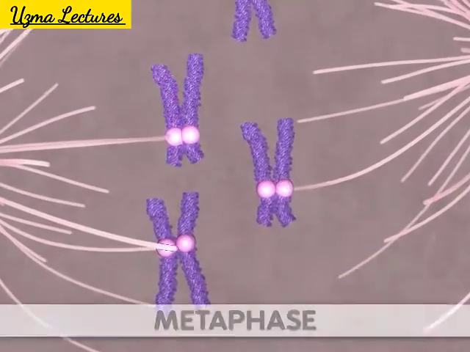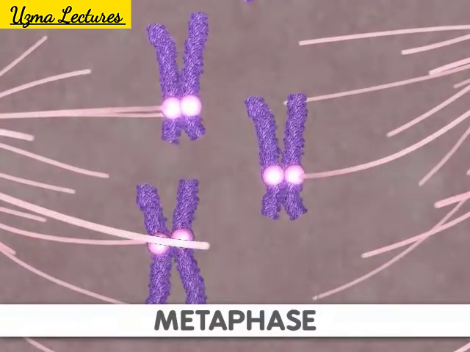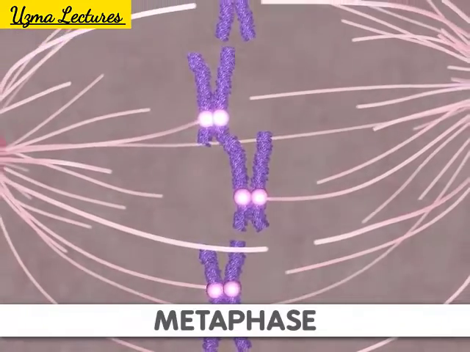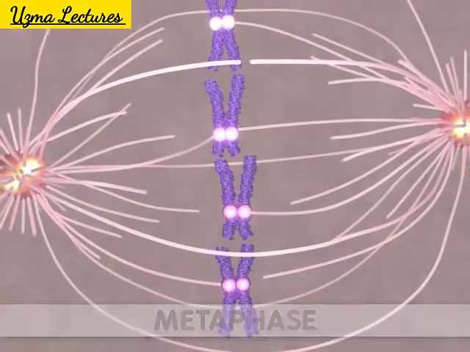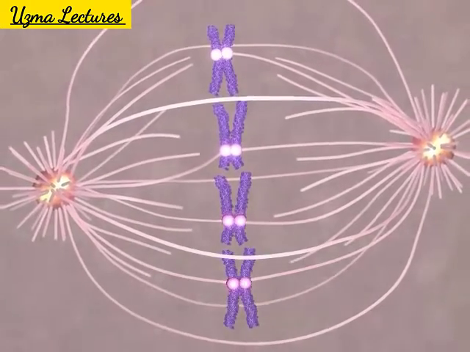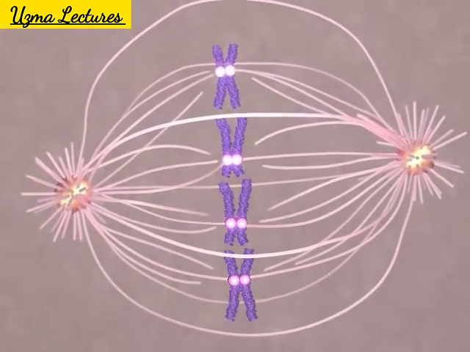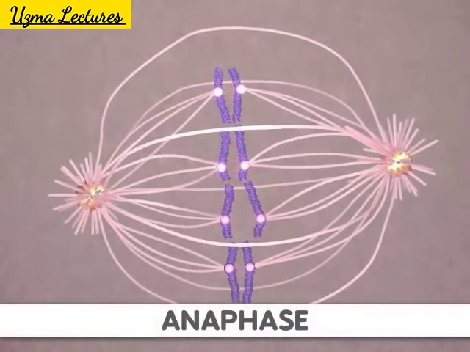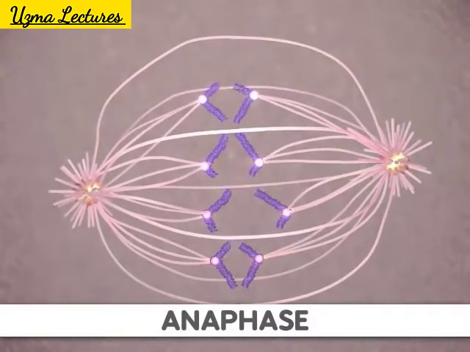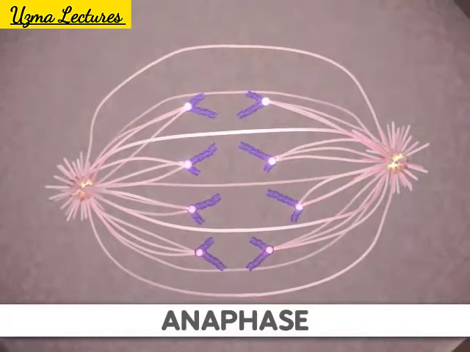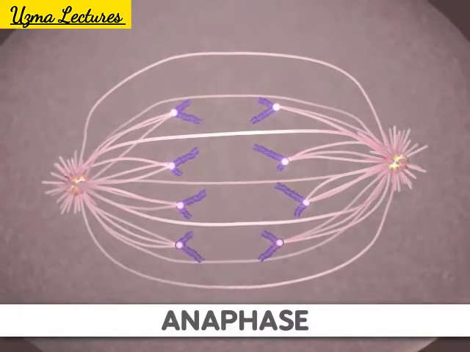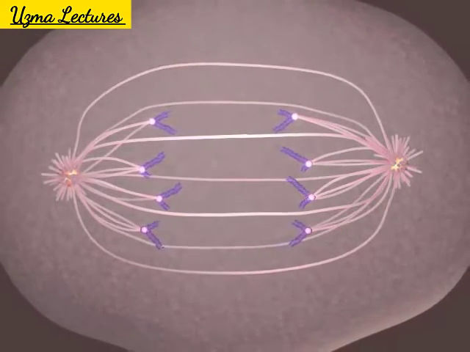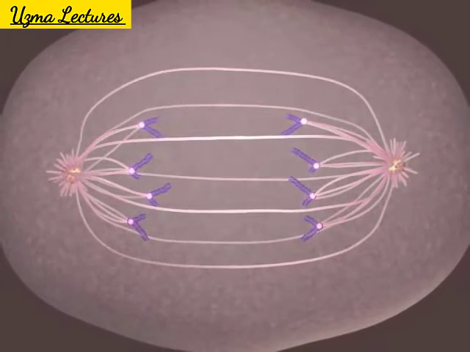Next comes the metaphase. During this stage, the sister chromatids align along the center of the cell so that both chromatids face opposite poles of the cell. Now the sister chromatids are ready to be separated. This occurs during the anaphase, through a shortening of the microtubules attached to the kinetochore. Additionally, the poles of the cell move farther apart and cause further separation of the sister chromatids. At the end of the anaphase, the sister chromatids have moved to the two ends of the cell.